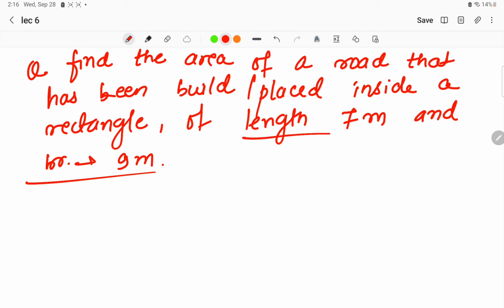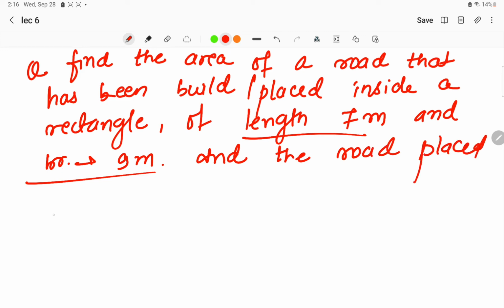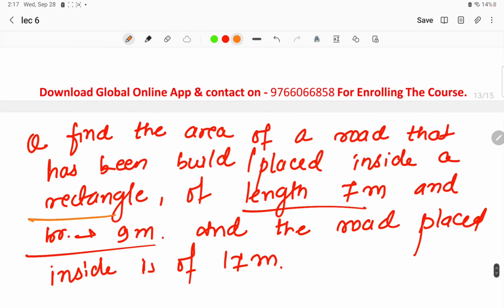This is the length, this is the breadth, and the road placed inside is of 17 meter. We have to find the area of that road which has been built inside the rectangle.